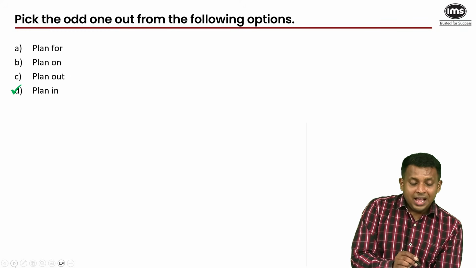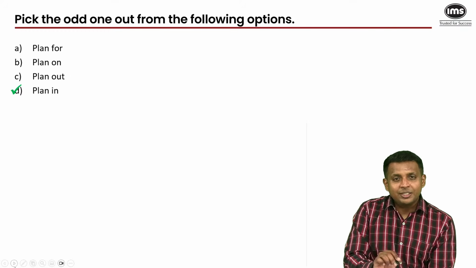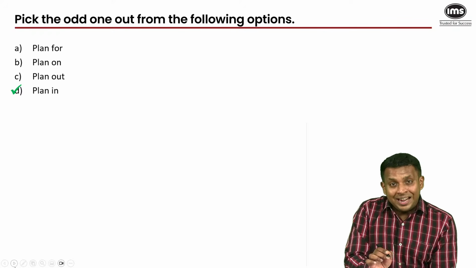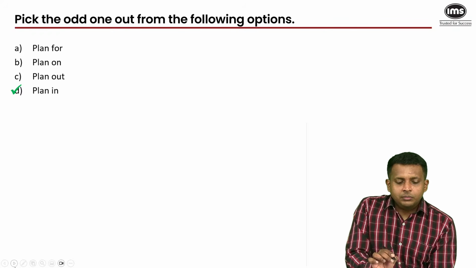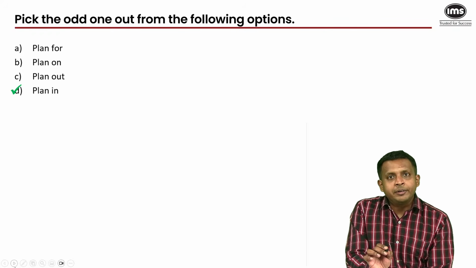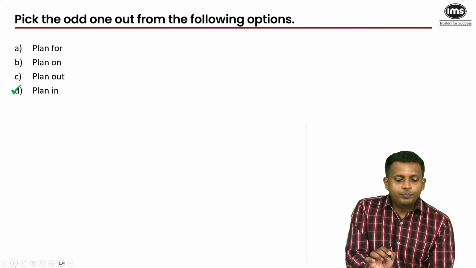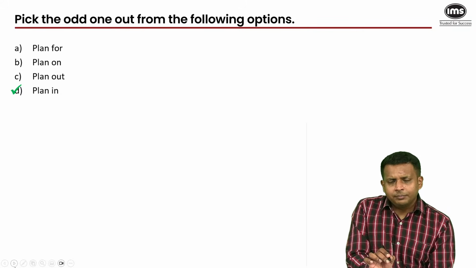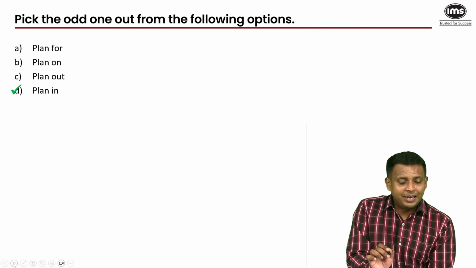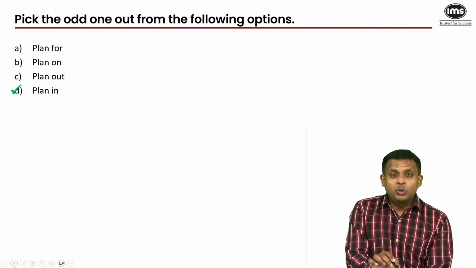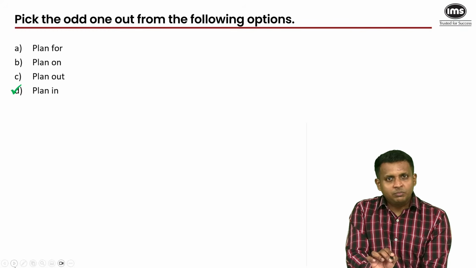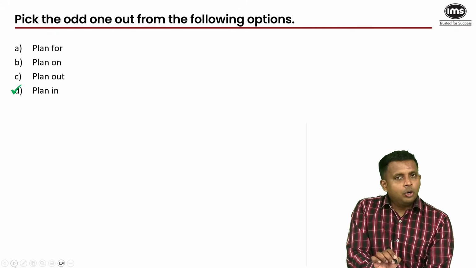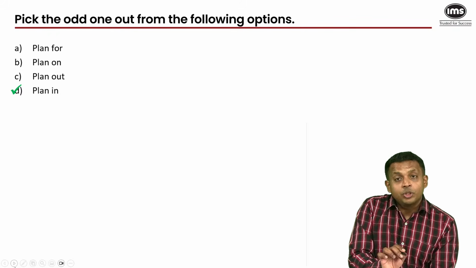So the answer is plan in. That is not a valid phrasal verb derived from the verb plan. Plan for. So for example, you plan for your retirement. You plan for your old age. You make preparations. Plan on. I plan on taking a leave next week. Something that you're anticipating, planning to do. Plan out. You plan out a party or an event. Go decide the basics of something. They are all valid phrasal verbs, but not D. So D is the answer. It's the odd one out.